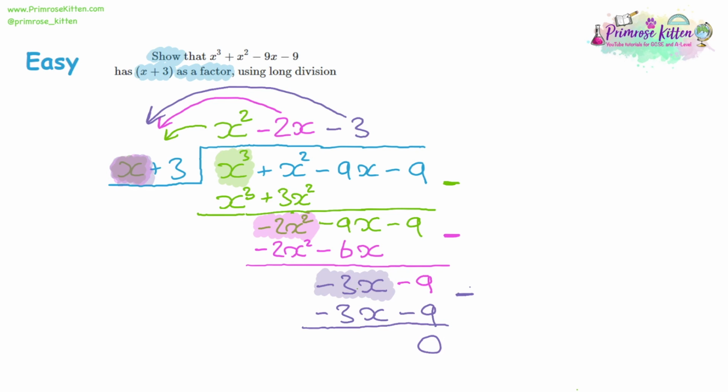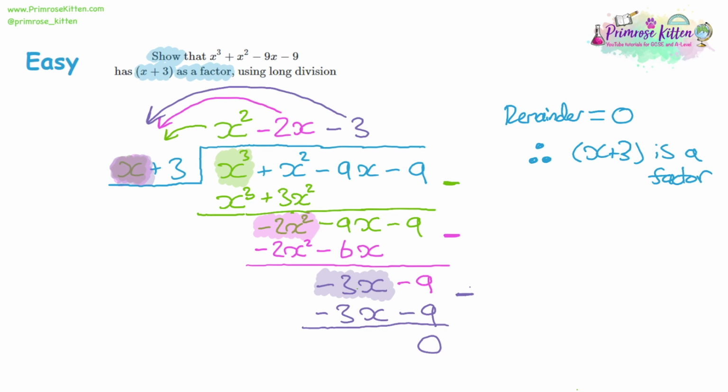Now, when you do a long division like this, and your remainder is equal to 0, that's the number you're left with at the end of the division, that means that the thing you divided by, in this case x plus 3, is a factor. So again, when you do a division, you can show something's a factor by showing that the remainder at the end of the division is 0.